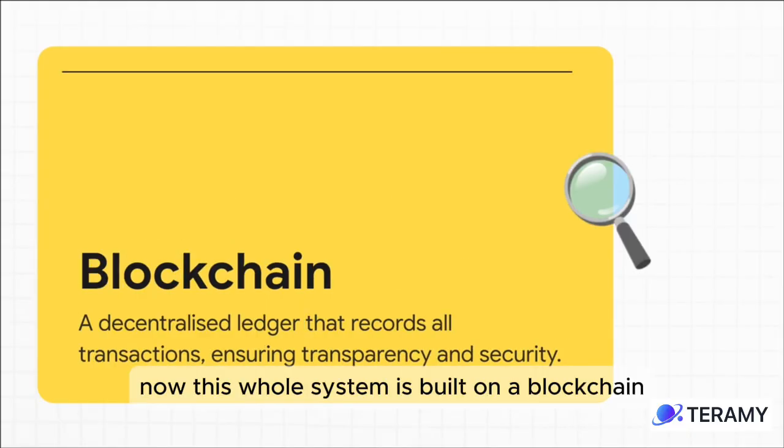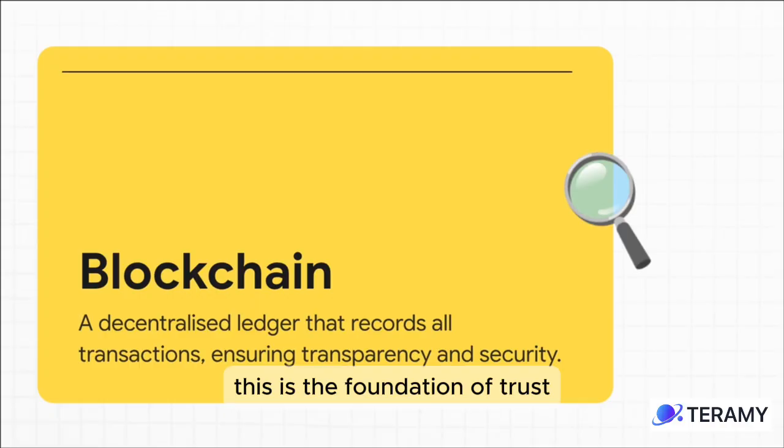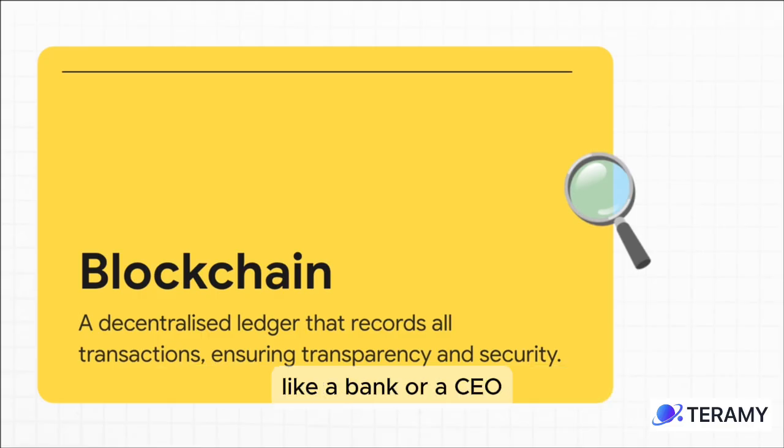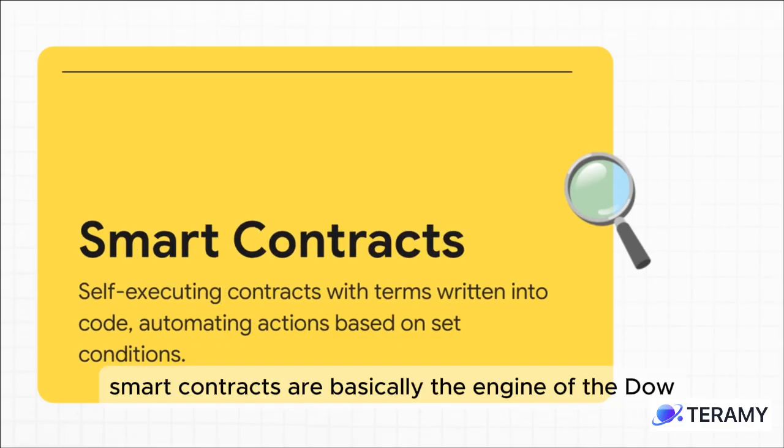Now, this whole system is built on a blockchain. This is the foundation of trust. Think of it like a public digital notebook where every single transaction and every vote is recorded permanently. It can't be changed, it can't be erased. This is what allows thousands of people to trust the system without having to trust a central authority, like a bank or a CEO.